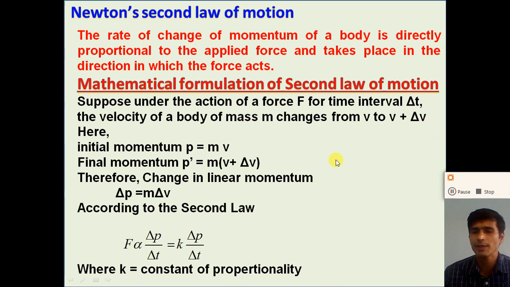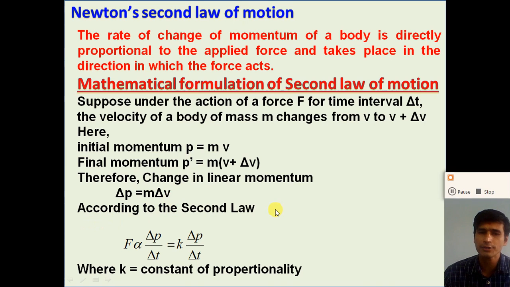Here the mass of the object remains constant during the motion. So the change in linear momentum delta p, final momentum minus initial momentum, is equal to m into delta v.